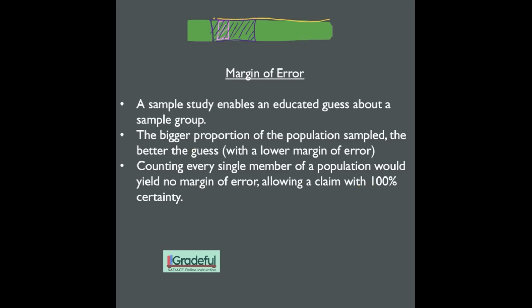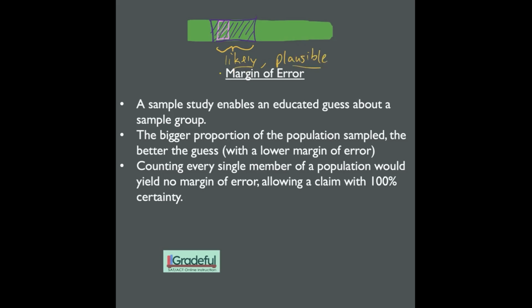So if I ask every single student at the school, do you want a new cafeteria? If I find out that 64% of the students at the school want the cafeteria, now I can say, I'm 100% sure that 64% of the students at the school want the cafeteria. That's definitely the case. But if you only sample a small sliver of a population, which is what is usually done, then you have a margin of error and you have to say what is likely to be the case, or what's plausible, or what seems reasonable to assume.